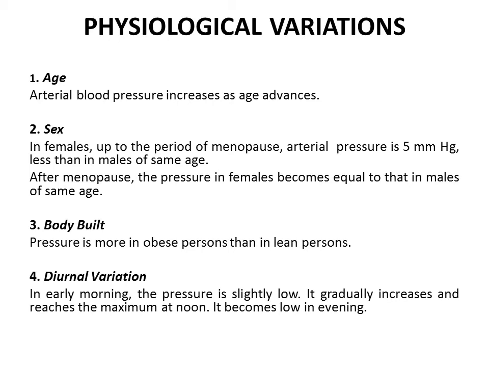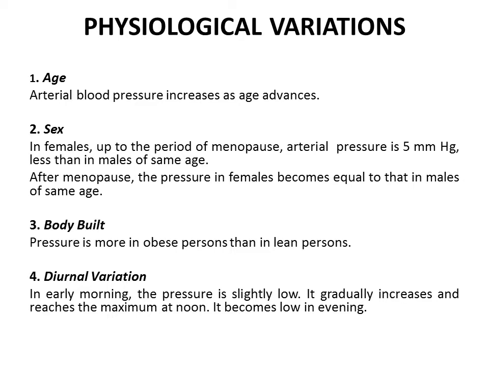Next, we will study physiological variation of blood pressure. First, age. Arterial blood pressure increases as age advances. In newborn, the blood pressure is 70 by 40 mm of Hg. After 1 year, it becomes 95 by 55 mm of Hg. At puberty, it is 120 by 80 mm of Hg.